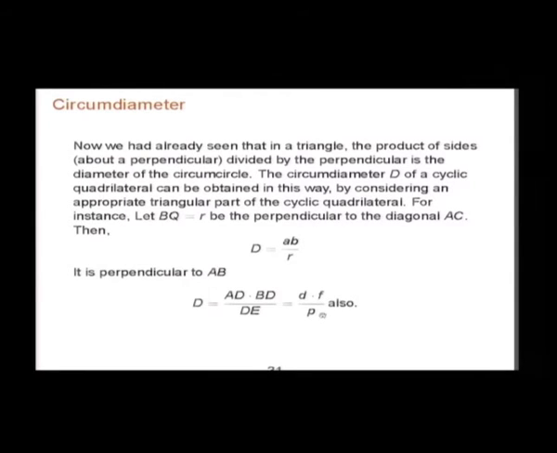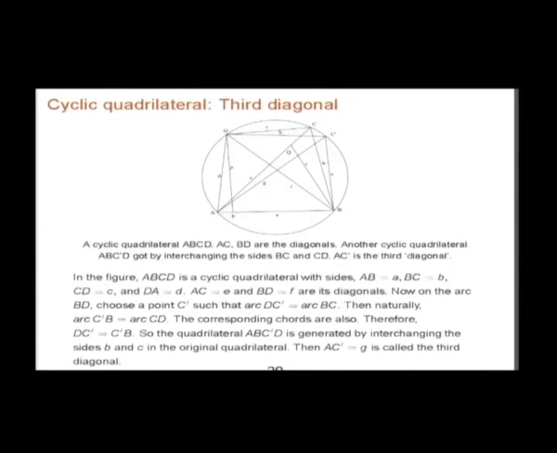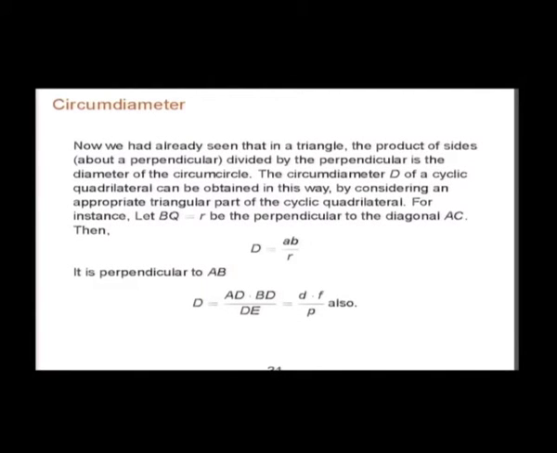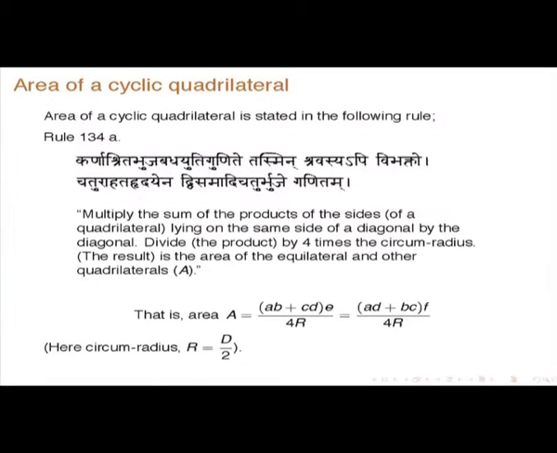Suppose you take this triangle. For any triangle, the diameter will be the product of the sides divided by the perpendicular. This is the result here also.